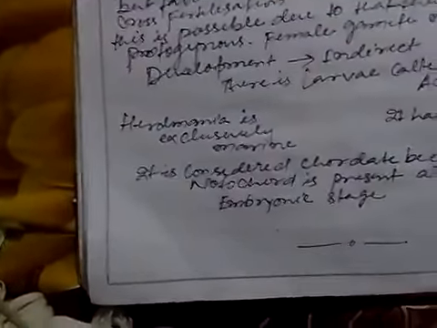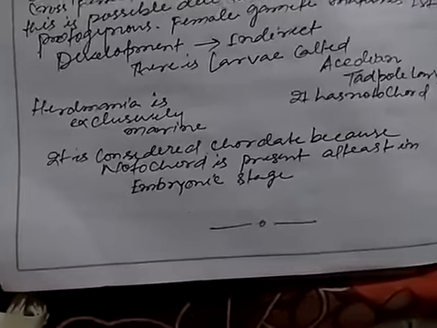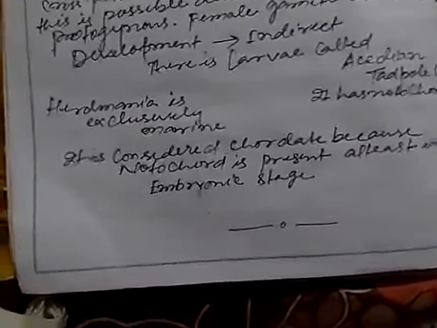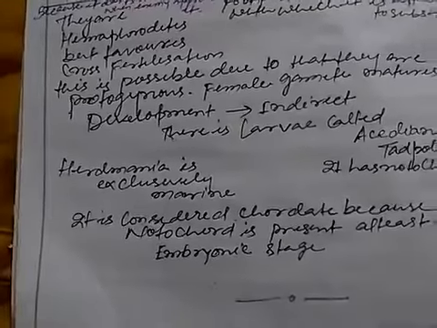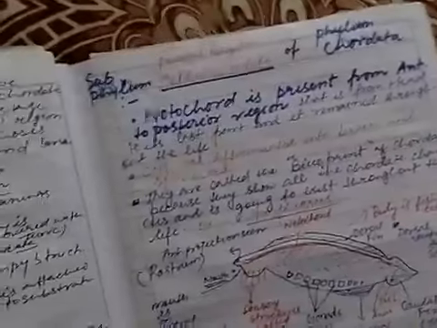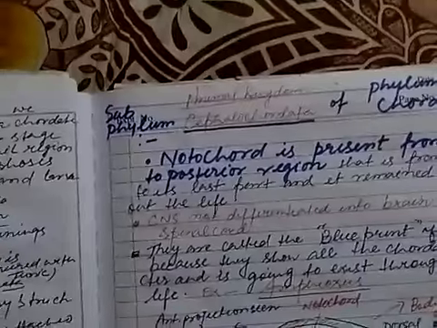Herdmania is an exclusively marine organism. It is considered a chordate because the notochord is present at least in the embryonic stage. So it is considered a chordate. Now Urochordata is over. After that we have to switch to Cephalochordata. Cephalochordata is also a subphylum under this Chordata section.